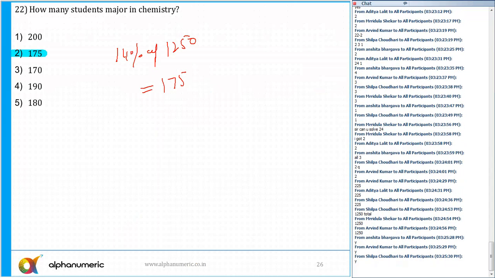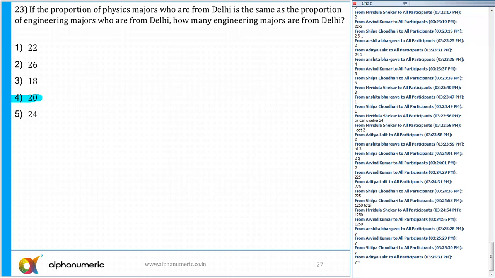Okay. 23 says, if the proportion of physics majors who are from Delhi is the same as the proportion of engineering majors who are from Delhi, how many engineering majors are from Delhi? Okay, so the proportion of physics majors who are from Delhi.